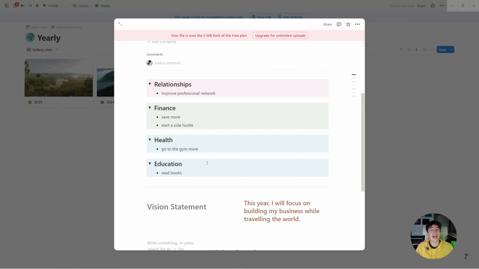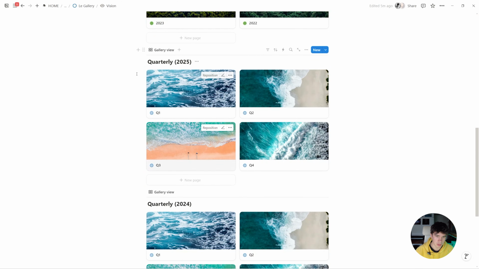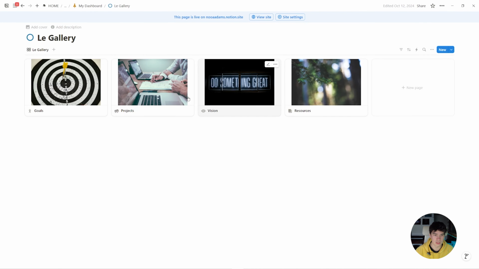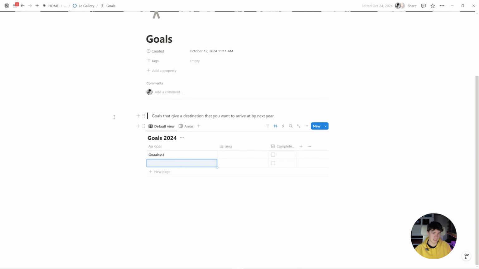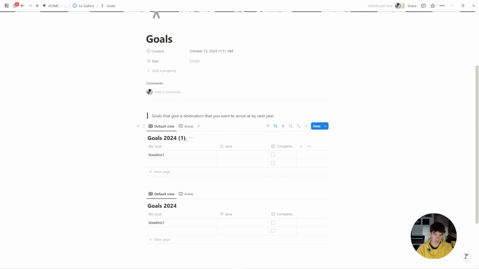So yeah, once we have that vision defined, it's time to go dissect those into goals. So yeah, we also set up the quarters for the year, quarterly 2025. That's good. And then what we can do is go back into our gallery from the dashboard, and we'll go into goals. We'll open this up as a full page, and then we can also duplicate this, drag it up here, and then we're gonna have a goals database as soon as it finishes loading. All right, we'll call this goals 2025.